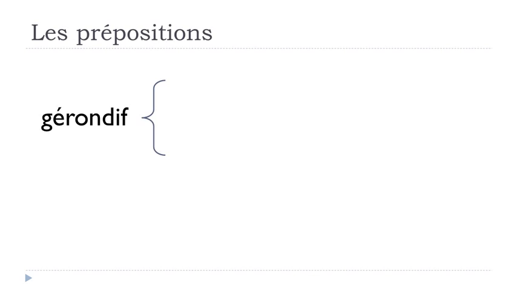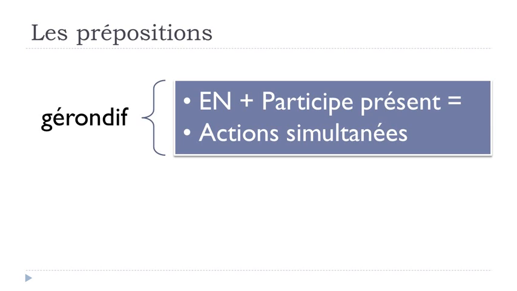And then maybe the last use that I wanted to introduce is what we call the gérondif. It's a bit tricky because we didn't yet see the participe présent. It will come soon, don't worry. But I just wanted to be honest with you and introduce it, even if we didn't see the participe présent yet. The meaning of the gérondif is when you want to introduce two actions, an action simultanée, so technically two actions that take place at the same time.